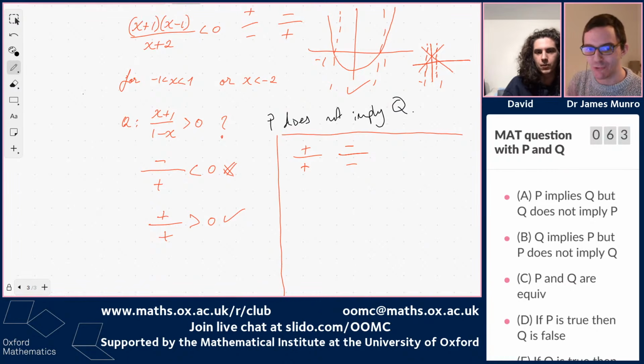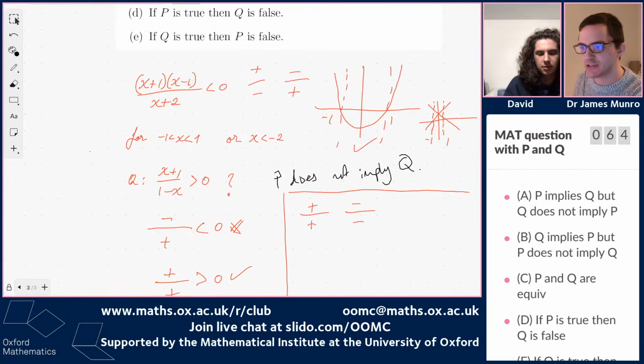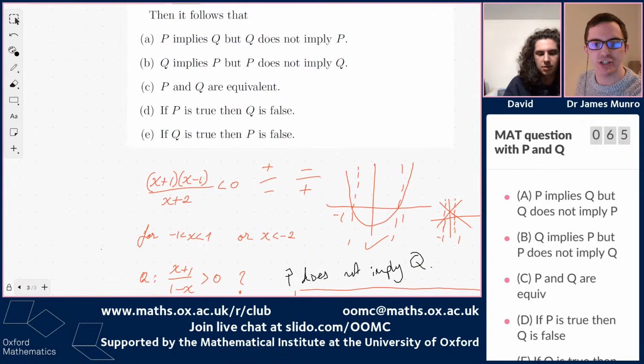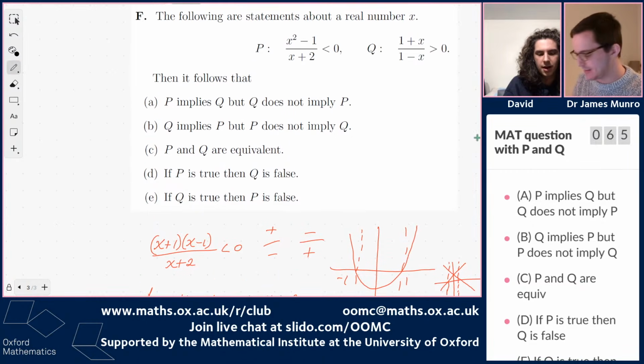So in fact, all of the solutions to when Q is true are x being between -1 and 1, which is kind of what we wanted it to be. So now we know the answer. Let's look back at the options. I can see people are voting in chat. So now we know that Q implies P, but P does not necessarily imply Q.